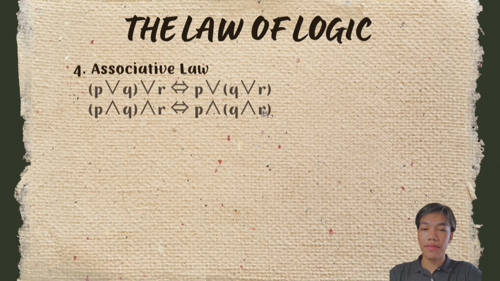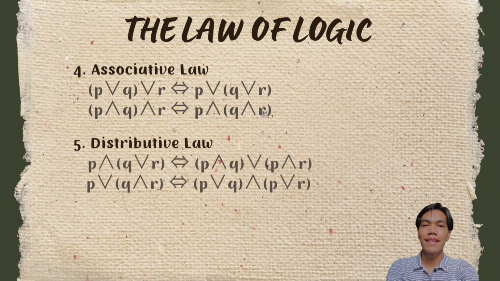For the associative law, we just change the position of the bracket and the symbol will remain the same. Next, the distributive law, where one simple statement will multiply with every simple statement in the bracket. For example, as you can see, P or (Q and R), we will get (P or Q) and (P or R).